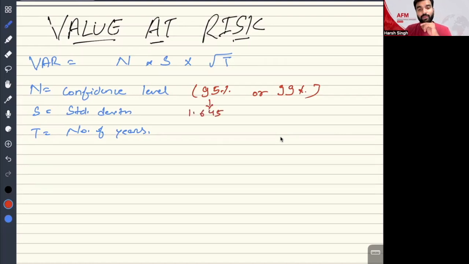Whenever they give you 99%, you are supposed to use 2.33. These are the respective values.